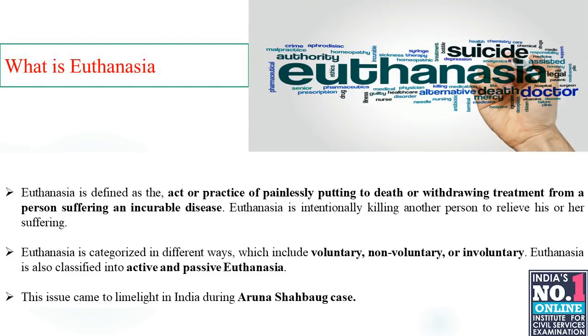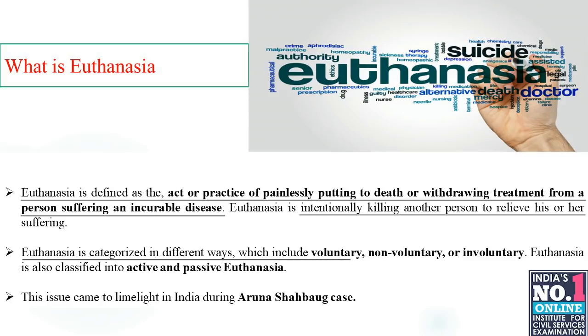In fact, it is defined as the act or the practice of painlessly putting to death or withdrawing treatment from a person suffering an incurable disease. In short, we can say it's an act which intentionally kills another person to relieve his or her suffering. It's categorized in different ways, that is voluntary, non-voluntary, involuntary and so on. Another classification is active euthanasia and passive euthanasia.